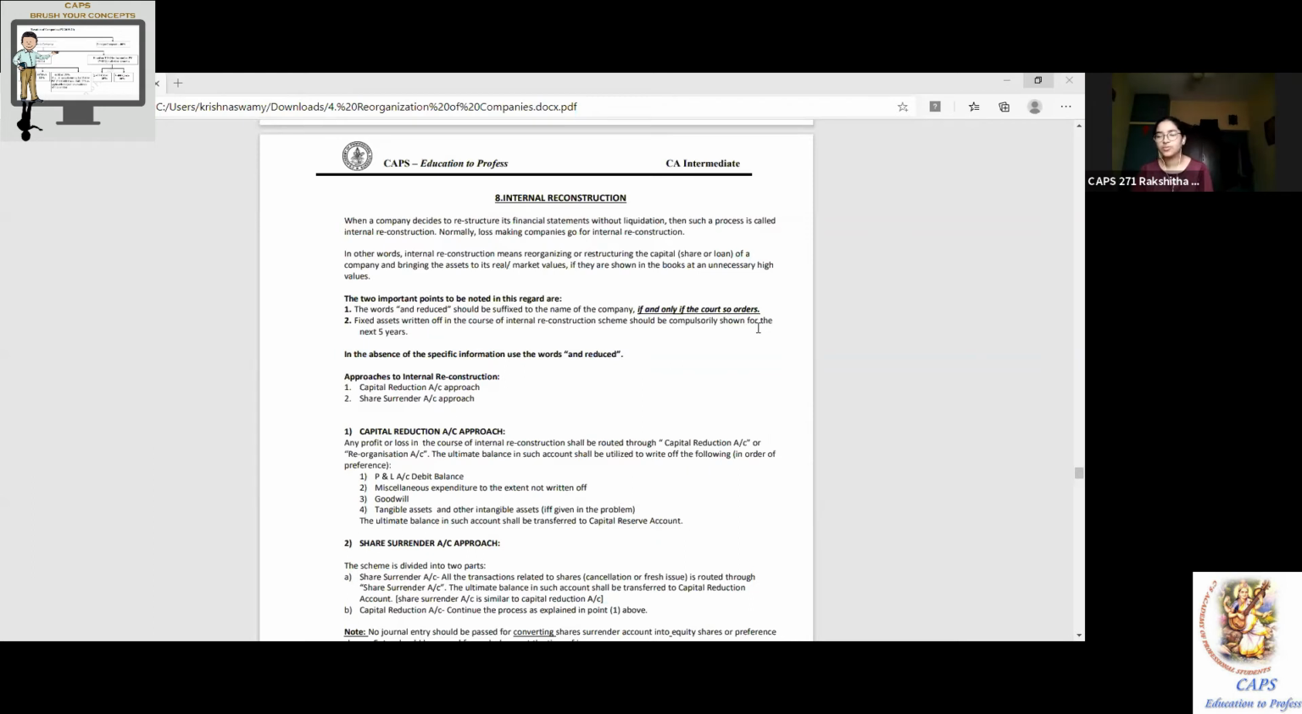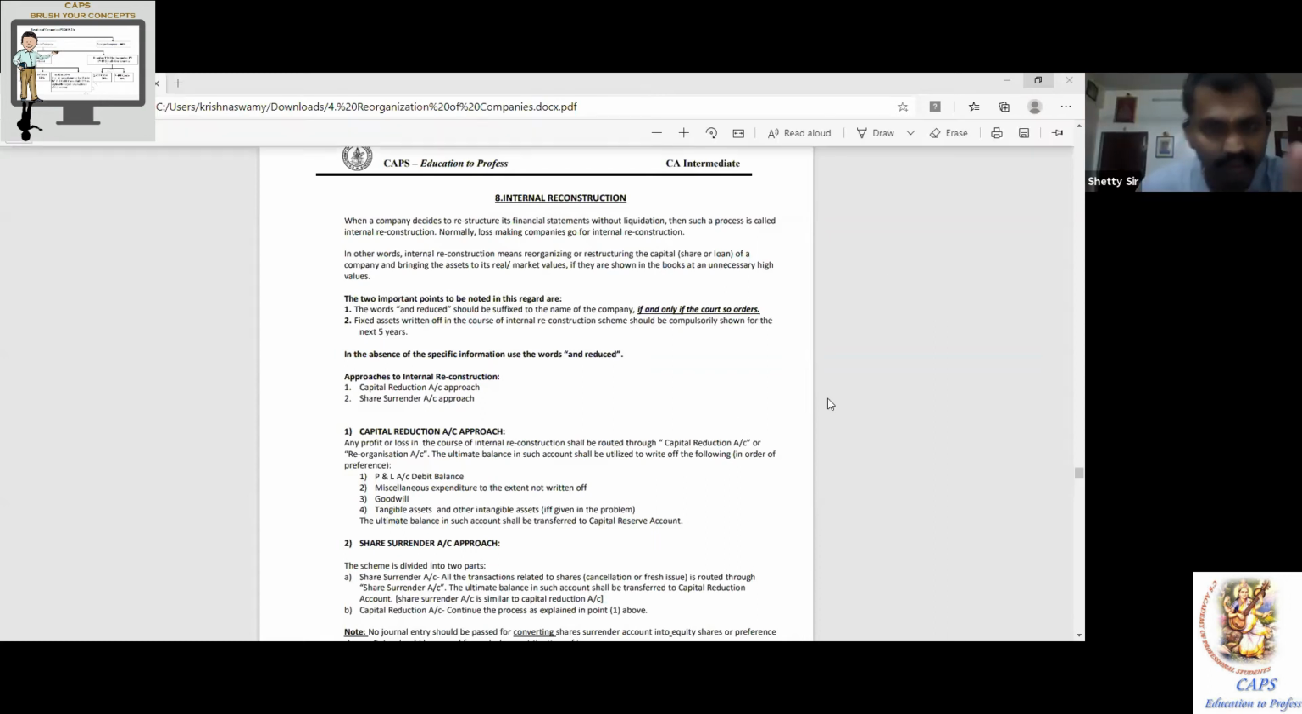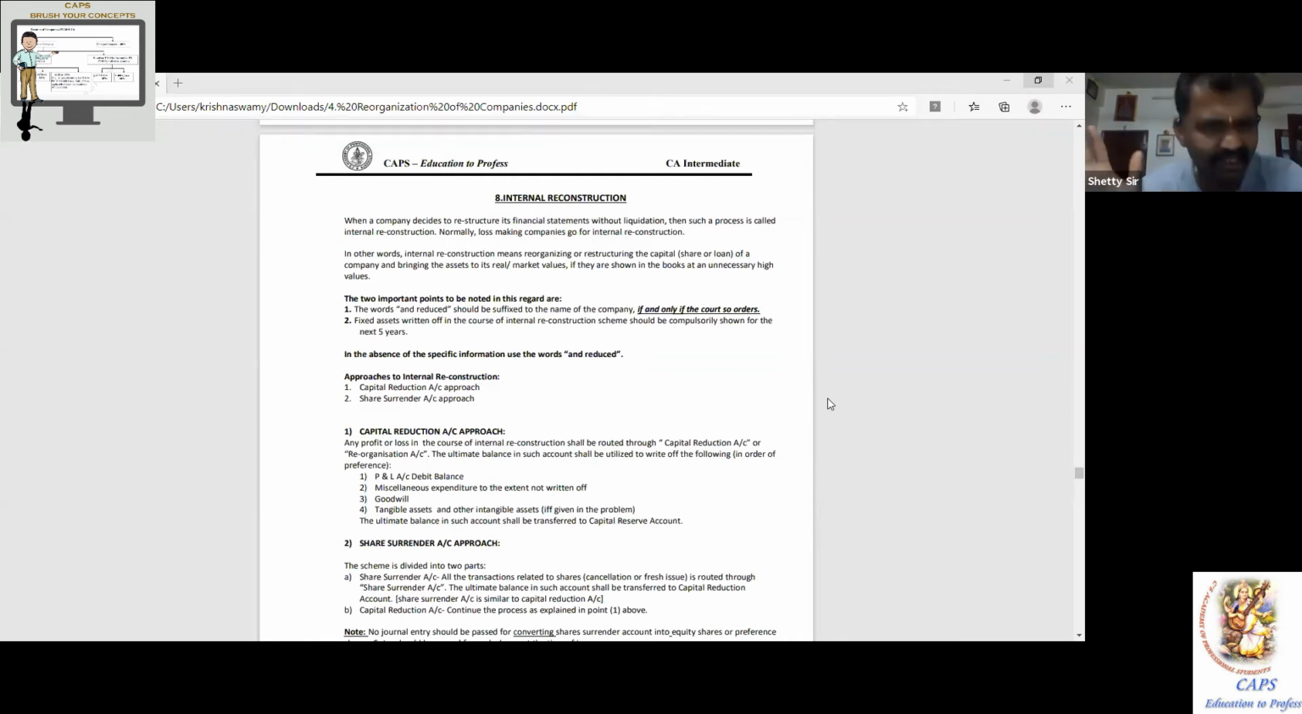because it is a profit arising under a capital transaction. Capital transaction. As we go through the accounting aspect, initially any profit you make is transferred to an account called capital reduction account, or reorganization account, or reconstruction account. In the question, if they say open reconstruction account, all are the same, identical names. Whatever profit comes, that profit has to be utilized for writing off the assets in the following order only.